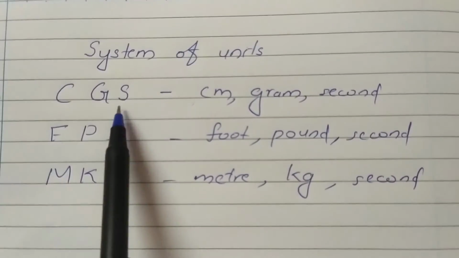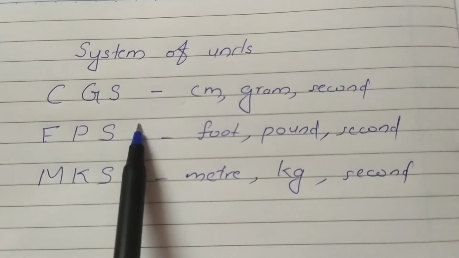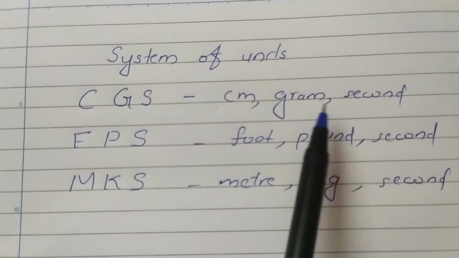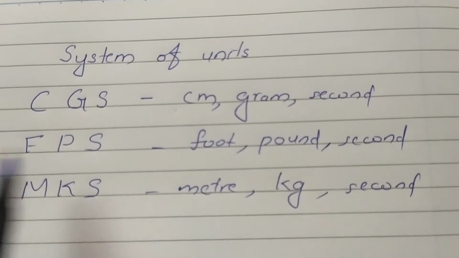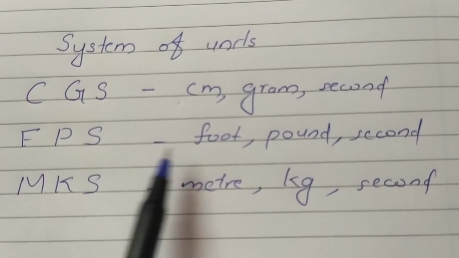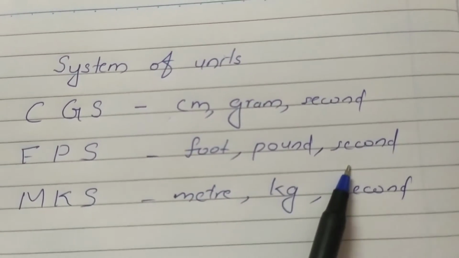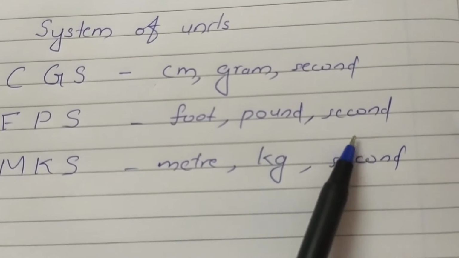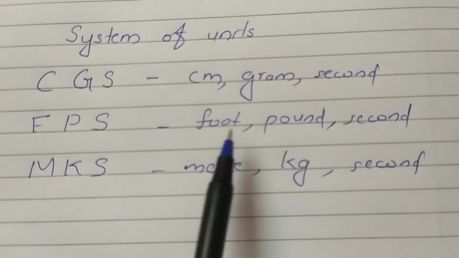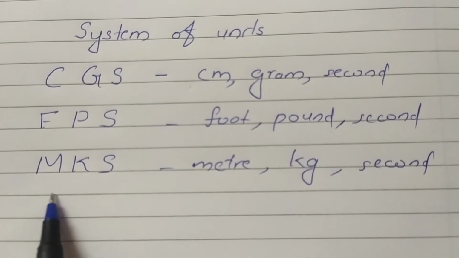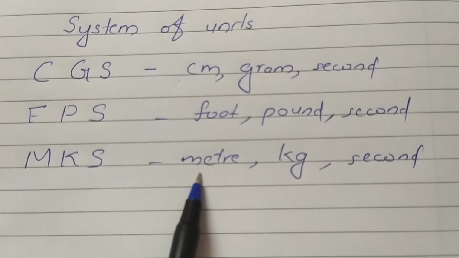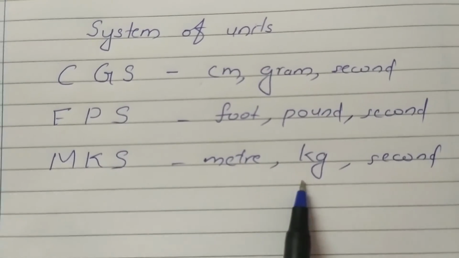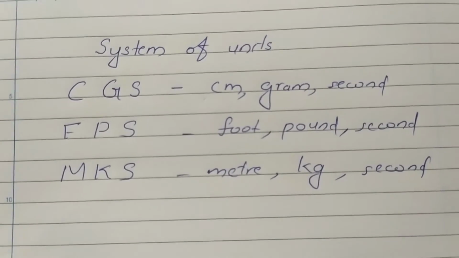So the CGS system is based on centimeter, gram and second as the fundamental units of length, mass and time respectively. Like that, FPS, F for foot, P for pound, S for second. Here also we can say this FPS system is based on foot, pound and second. These are the fundamental units of length, mass and time. Then the MKS system, that is based on meter, kilogram, second. These are the fundamental units of length, mass and time respectively.